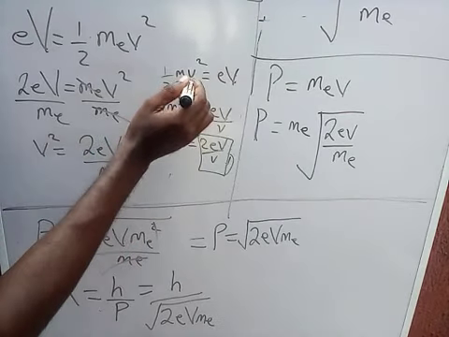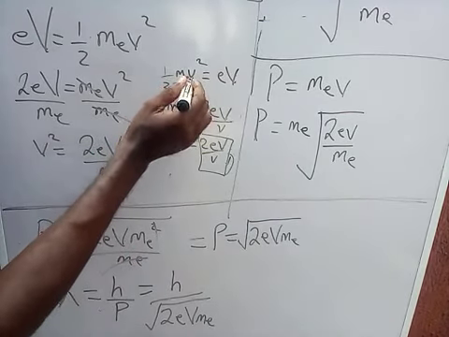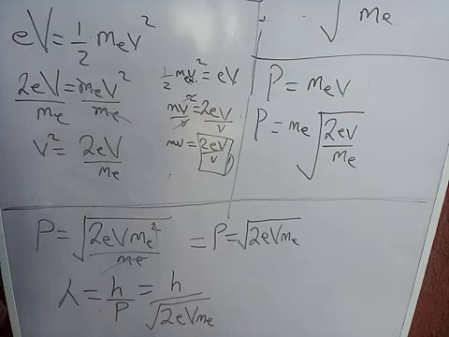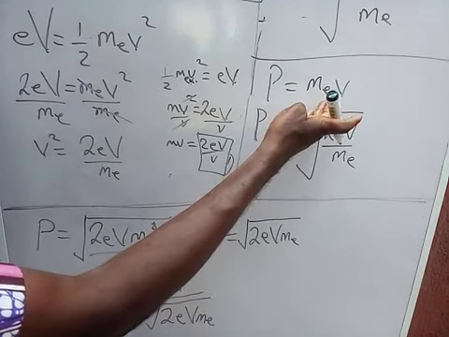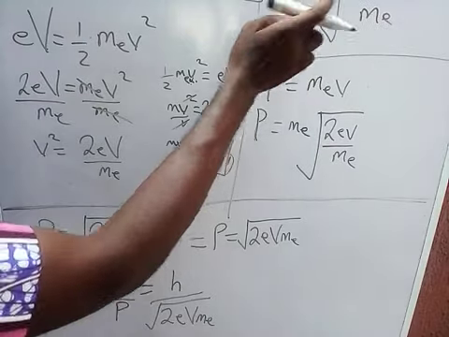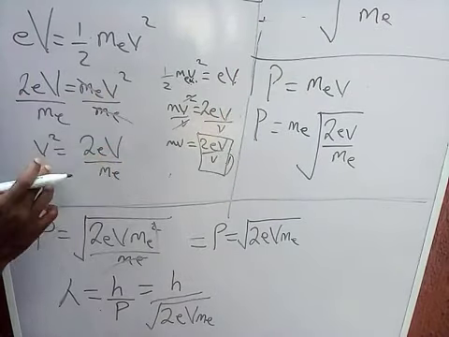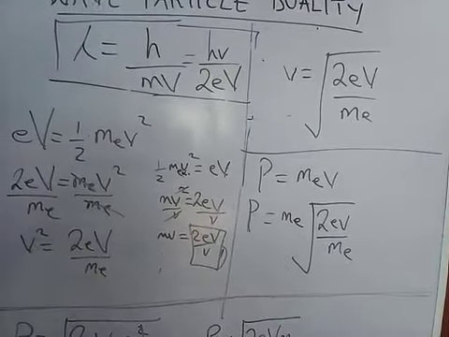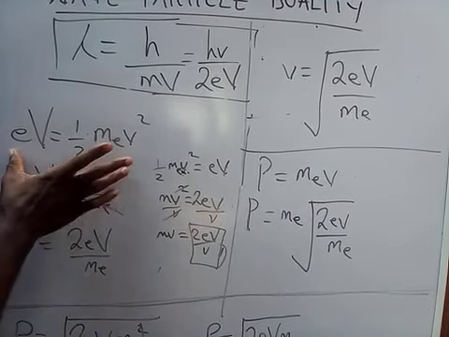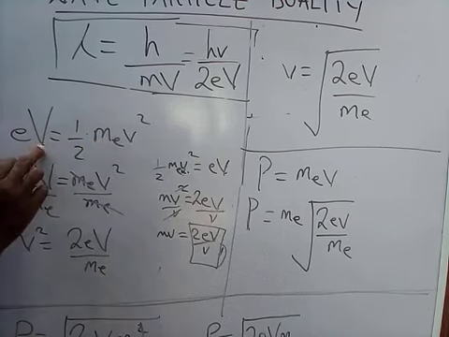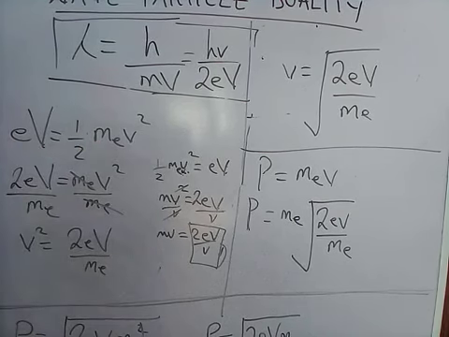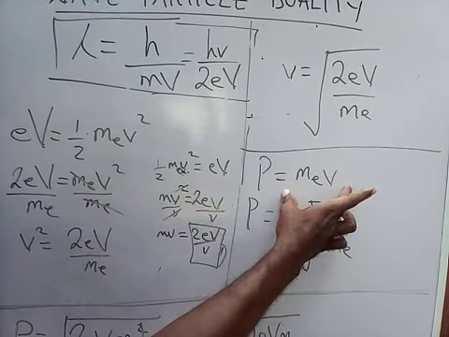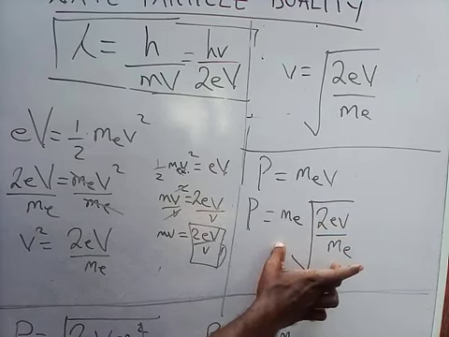Then from this point again, making v the subject of the formula and equating to momentum gave us this. Making v the subject of the formula here, velocity not voltage, we're able to arrive at this. Then fixed into momentum gives us this.